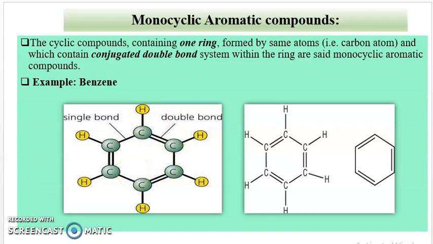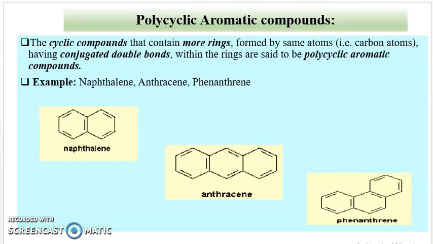The next class of aromatic compounds is polycyclic aromatic compounds. The definition is a cyclic compound that contains more rings formed by the same atoms, that is carbon atoms, having conjugated double bonds within the rings. Examples are naphthalene, anthracene, and phenanthrene. They are polycyclic aromatic compounds because they contain more rings.